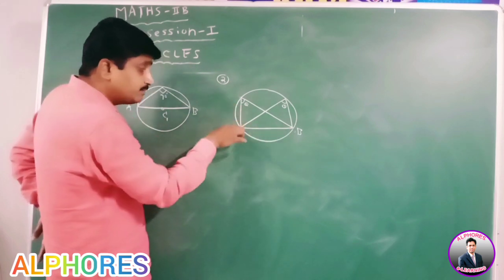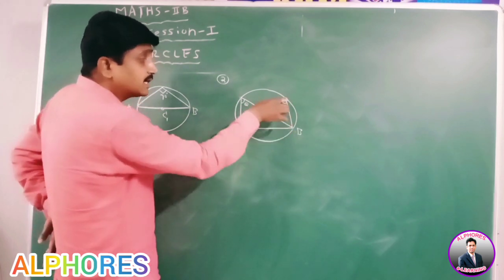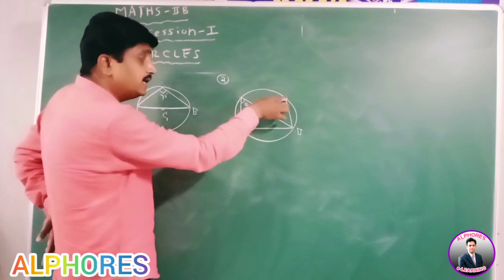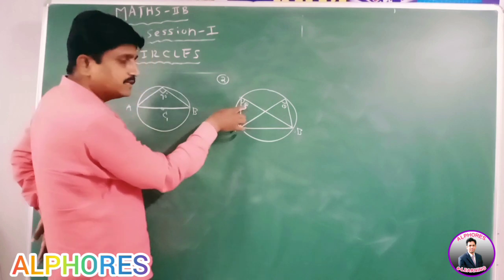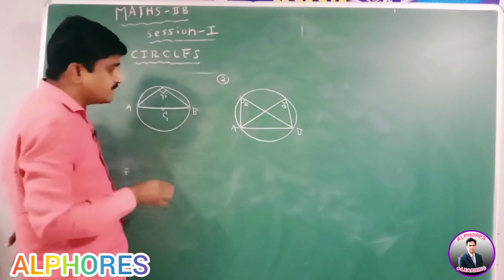The angle subtended by the chord AB on the circumference of the circle at any point is constant. This angle is theta, and this angle is also theta.